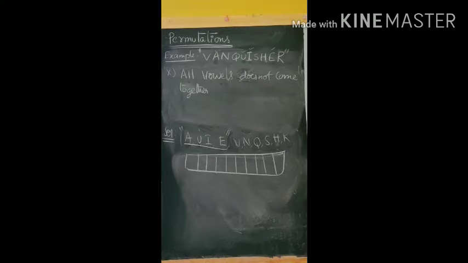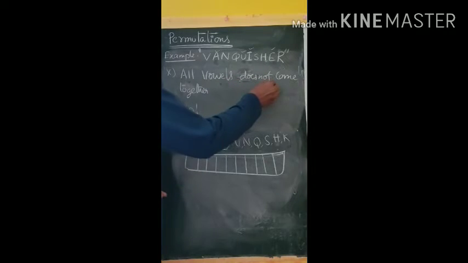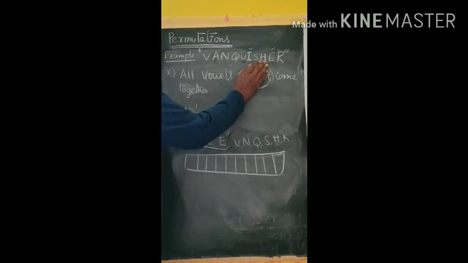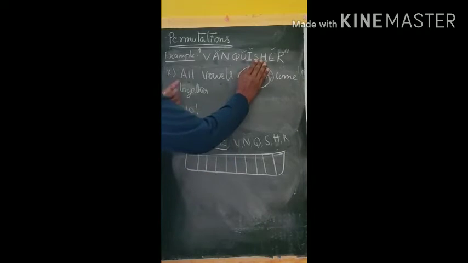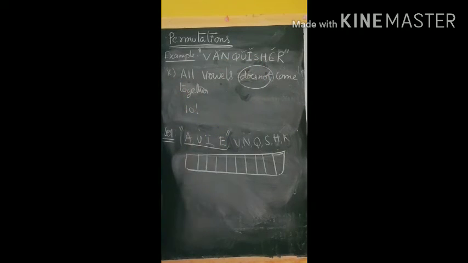So in this problem, first of all, when 10 letters are given, how many total words will be formed? At the start we discussed 10 factorial. From this 10 factorial, we are going to remove the words in which all vowels come together. The words in which all the vowels come together, we will subtract from the total number of words.